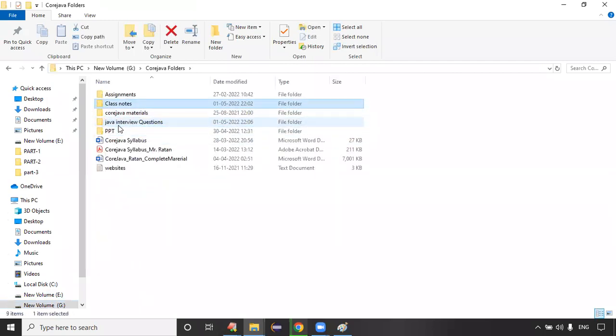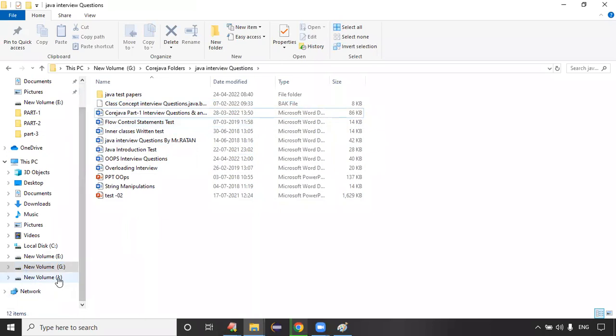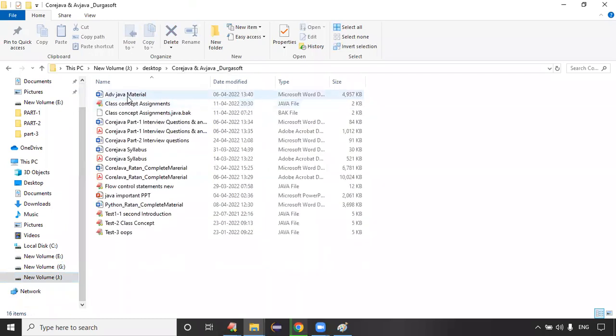We have Core Java and Advanced Java for every course. I prepared entry questions with the answers also. These are the entry questions. Let me open the previous one. On the desktop, we have Core Java and Advanced Java. This is the part one entry questions. Like this, for Advanced Java also I prepared entry questions, and for Spring also entry questions are there. Let me open this, it's taking time.